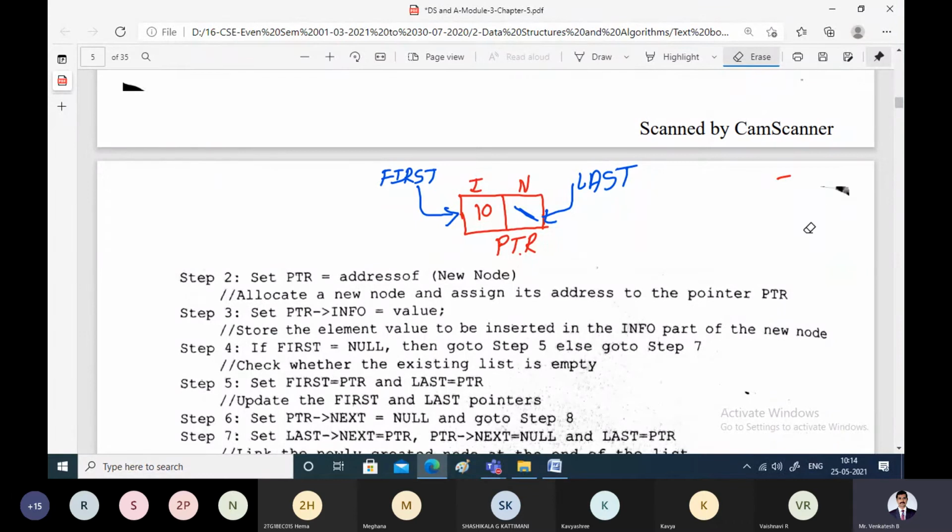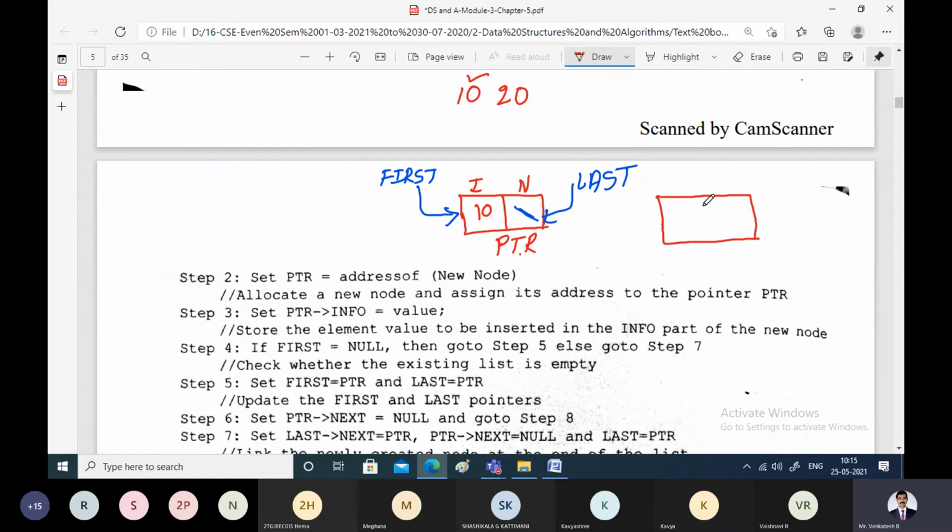That means 10 is inserted successfully, and next I want to insert one more element called 20. With that, the new element we will allocate it, and we are storing the new node at the end of the linked list. This is the new node which we want to attach.